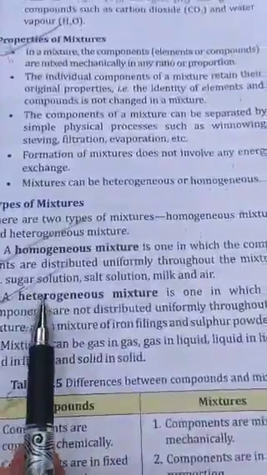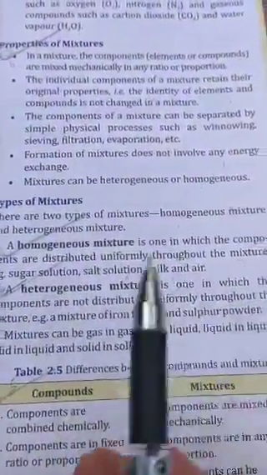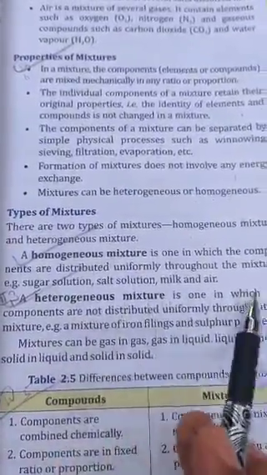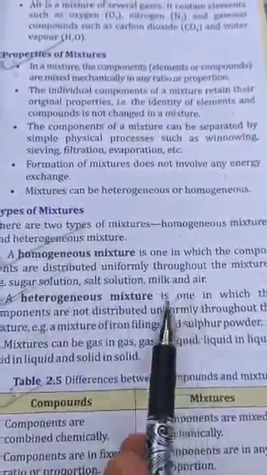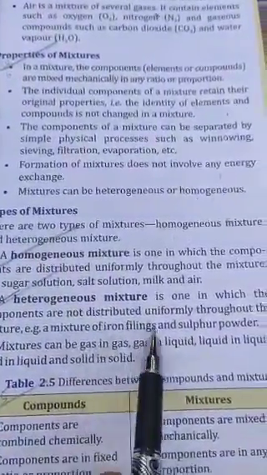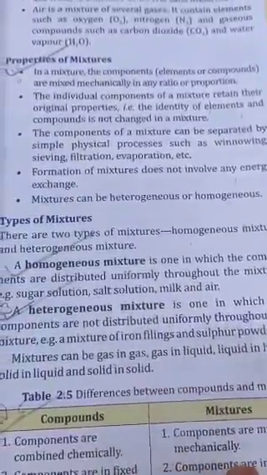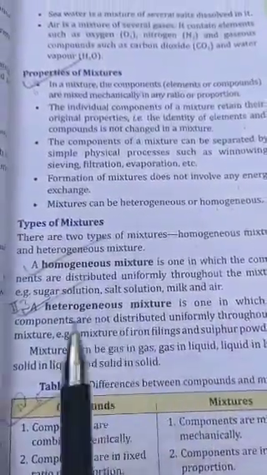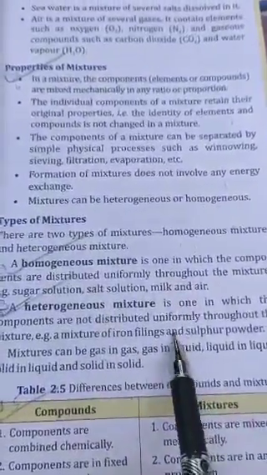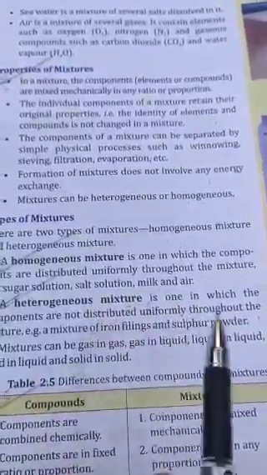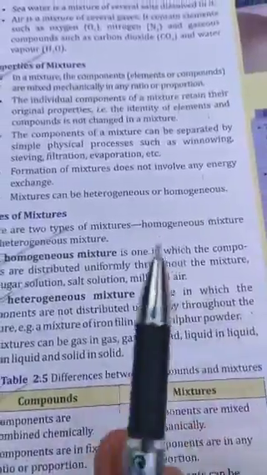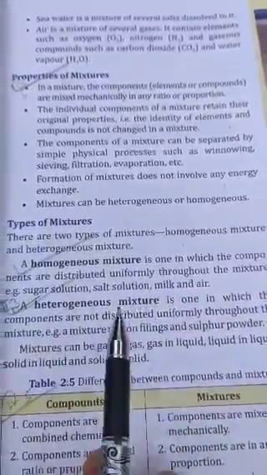Next, heterogeneous means the components are not distributed uniformly. Example, sand and water. The sand cannot dissolve in water, so sand plus water forms a heterogeneous mixture. Another example given: a mixture of iron filings and sulfur powder. Iron filings cannot dissolve in sulfur powder, so they form a heterogeneous mixture. A mixture can be gas in gas, gas in liquid or liquid in liquid. Oil and water: oil is a liquid and water is a liquid, but they cannot mix properly, so that is a heterogeneous mixture.